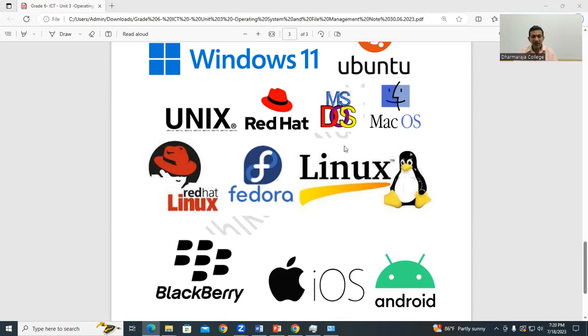You can see that without the operating system, we cannot think about the computer. We need the combination of hardware and software, and that connection is given through our operating system.